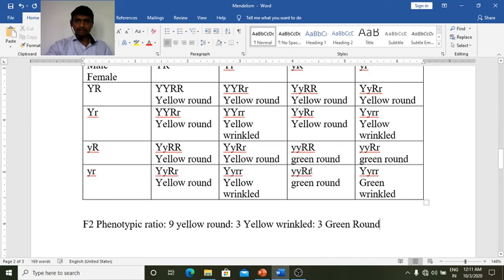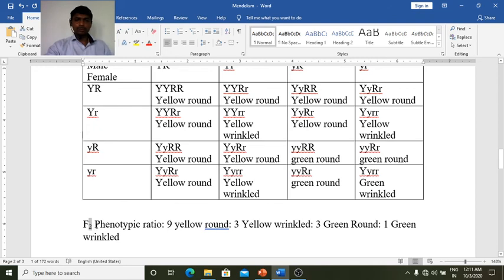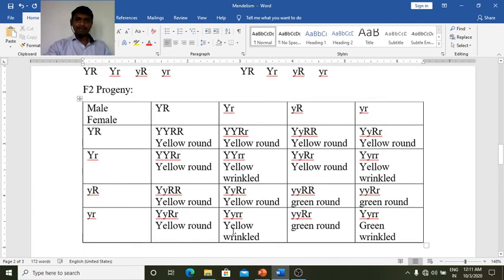round. So where are these? This one is green round, this one is green round, and this one is green round. And the last one is the green wrinkled. So this is the F2 phenotypic ratio, 9:3:3:1. 9 yellow round, 3 yellow wrinkled, 3 green round, and 1 green wrinkled. So this 9:3:3:1 is a dihybrid ratio.